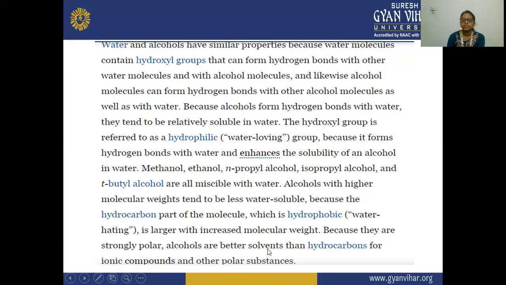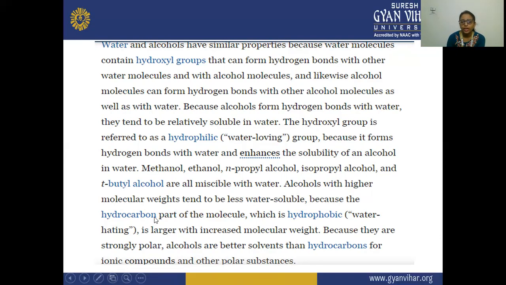So here you can see that alcohols whose molecular weight is less are water soluble, miscible with water, but alcohols which have high molecular weight are less water soluble. It is due to the presence of the hydrocarbon part in the molecule, which is hydrophobic in nature and larger with increased molecular weight.